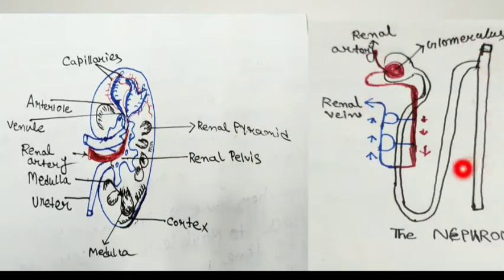This is the nephron structure. This is the glomeruli. This is the renal artery. This is the renal vein. The blood goes in through the renal artery, and the filtered blood goes outside through the renal vein.